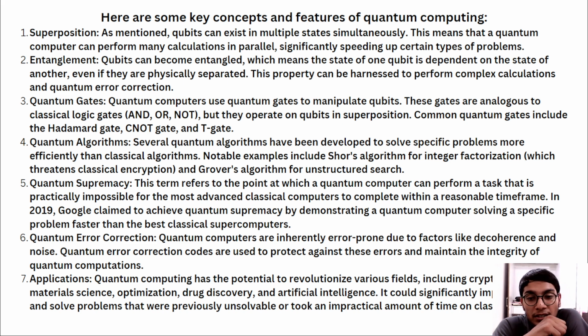Entanglement: the state of one qubit depends on the state of another, even when physically separated. The property can be harnessed to perform complex calculations. Quantum computers use quantum gates to perform operations. Quantum algorithms, quantum supremacy, and quantum error correction applications we have already read about.